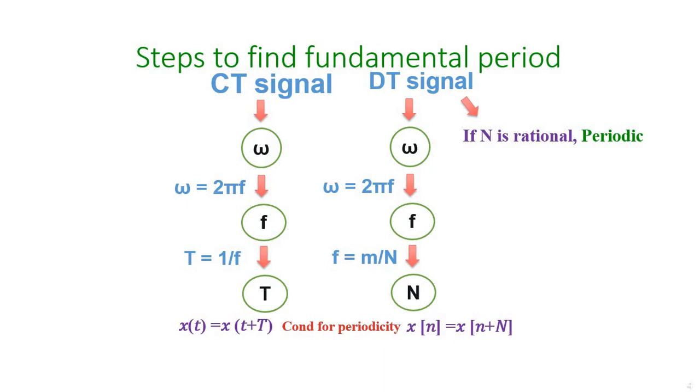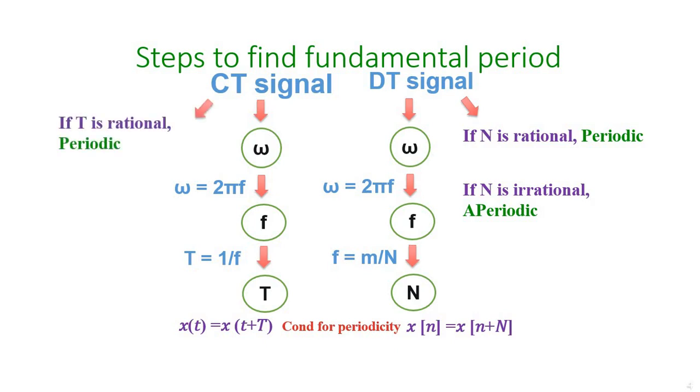So after finding the value of T and N, how can we find whether the signal is periodic or not? If N is rational, then the signal is periodic. If N is irrational, the signal is aperiodic. Rational means that if N can be represented as a ratio of two integers, then we call it a rational number, and the signal is periodic.